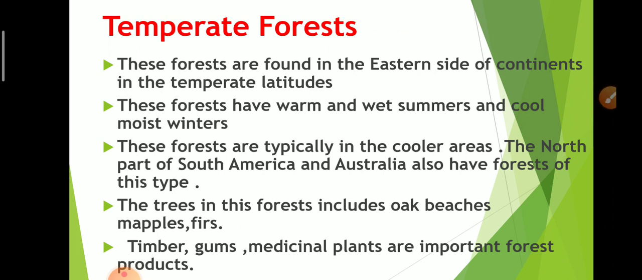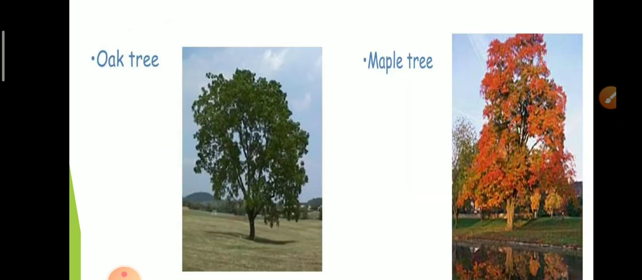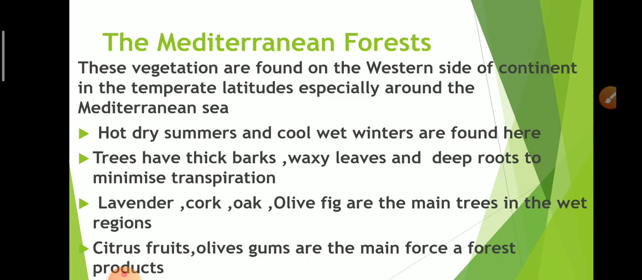The trees in this forest include oaks, beeches, maples and firs. Timber, gums and medicinal plants are the important forest products of temperate forest. So this is all about the vegetation cover of temperate forest, oak tree and maple tree.